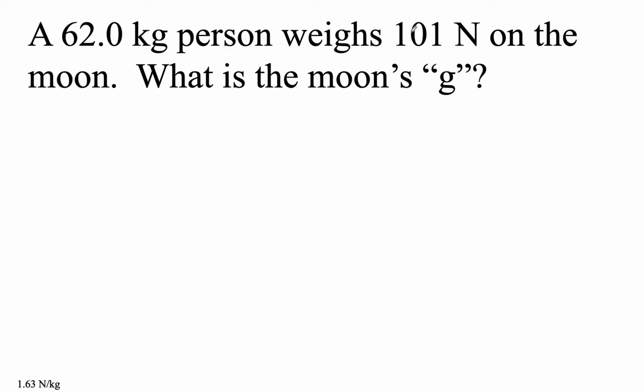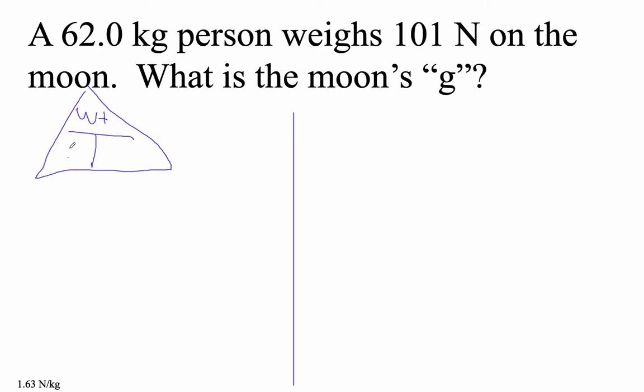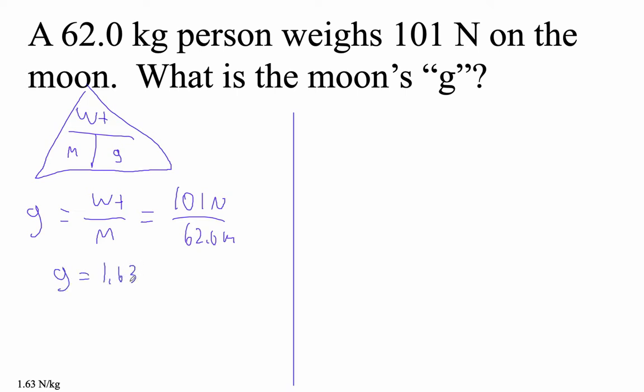A 62 kilogram person would weigh 101 newtons on the moon. What's the moon's g? Well, let's figure it out here. 62 kilograms, let's see, weight. So g is weight divided by mass. Weight over mass. So they weigh 101 newtons. Their mass is 62.0 kilograms. So 101 divided by 62 is 1.629, or 1.63 newtons per kilogram, right? Okay.